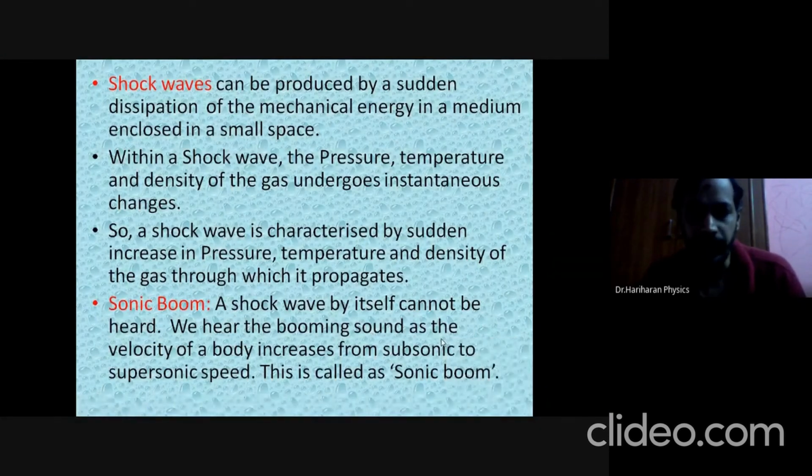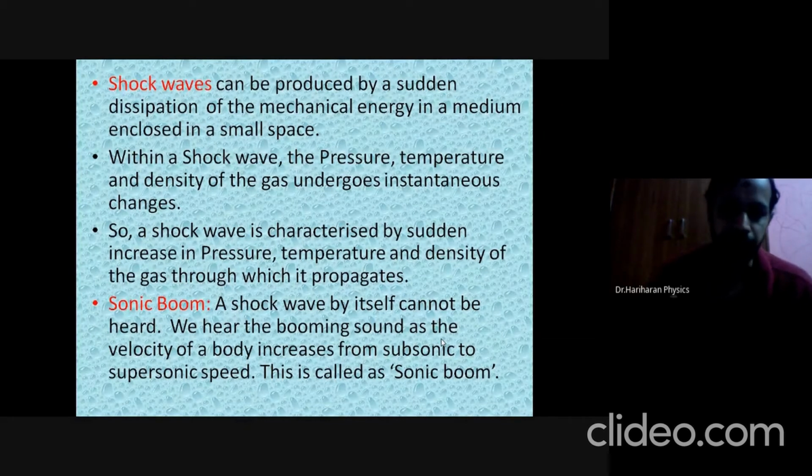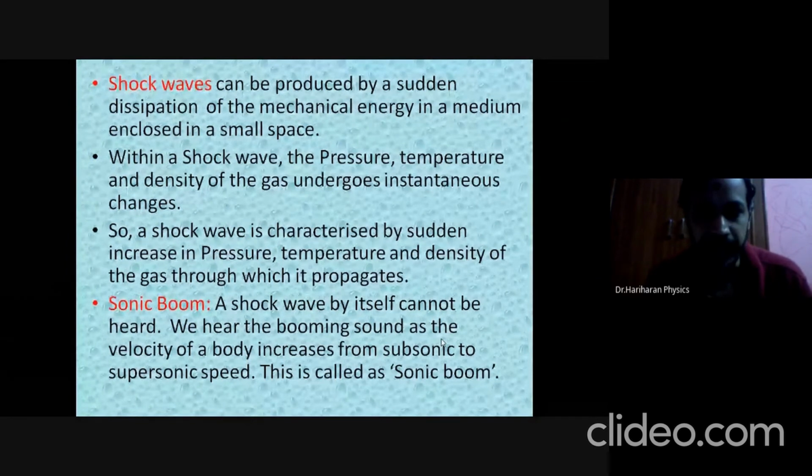A shock wave by itself cannot be heard. What we hear is the booming sound as the velocity of the object increases or as it exceeds the speed of sound in a given medium. So velocity increases means what? If a jet accelerates and its speed exceeds the speed of sound, then the sonic boom or the sound vibrations are heard, even if the plane has receded from us over a very large distance.